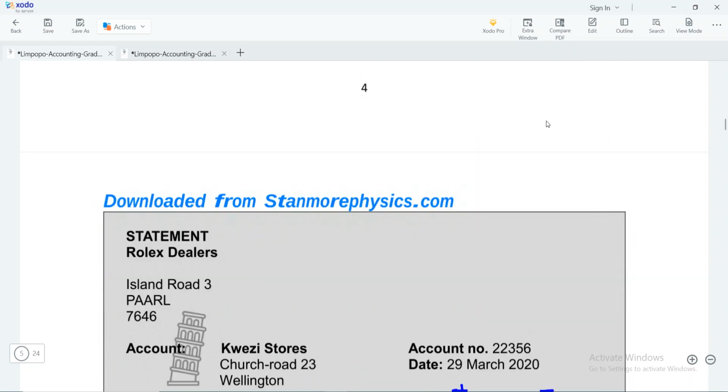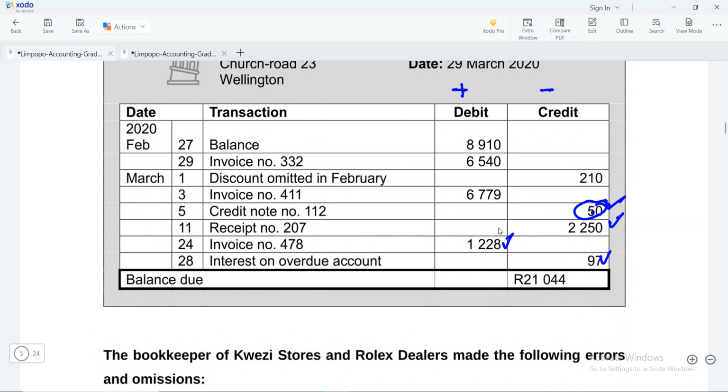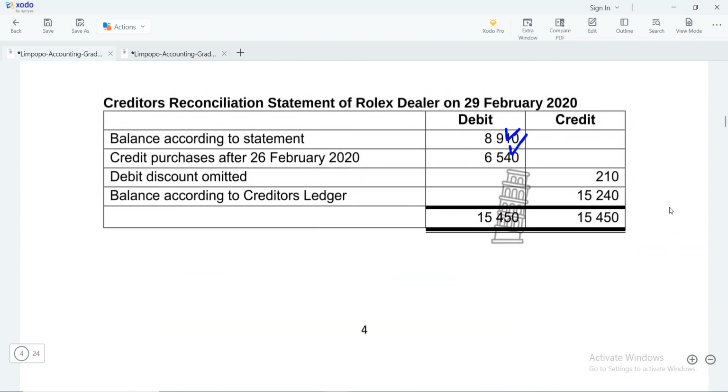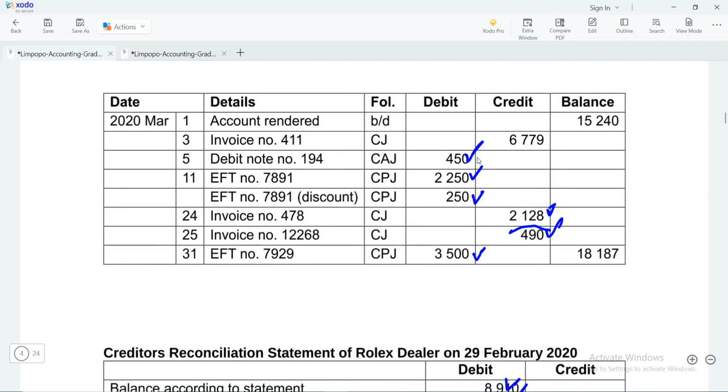Balance according to the statement 8,910, you can see it starts with that, and then also this credit purchases, so this has been considered also. If you look at the discount omitted 210, that discount of 210 is also here, so it means we are fine. This one is also there. If you check, the invoice 411 is also there, 210 is there. This balance, remember we started by it, so our information is fine, right? And then this 411 is there also, and this balance also, remember it was used, so it means that up to this point everything is okay.